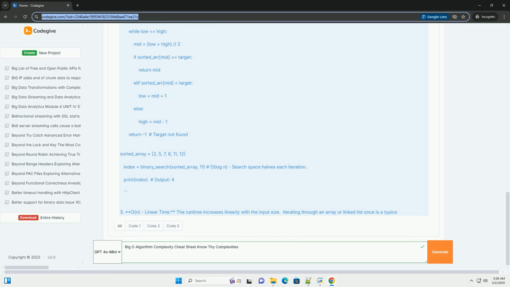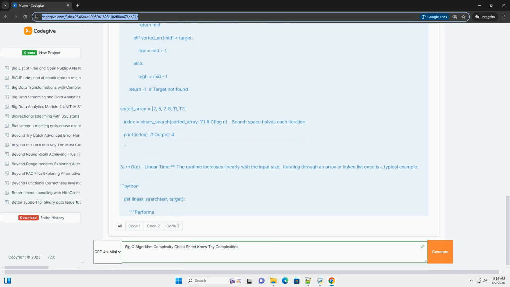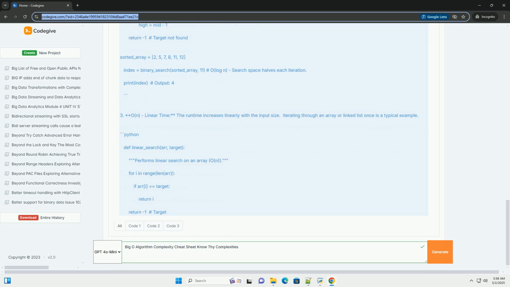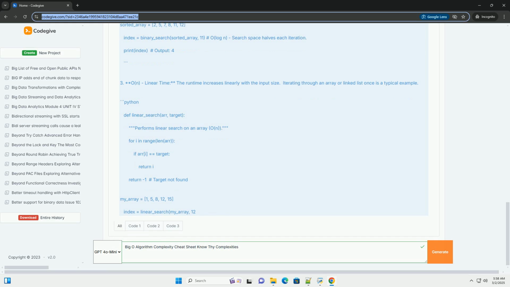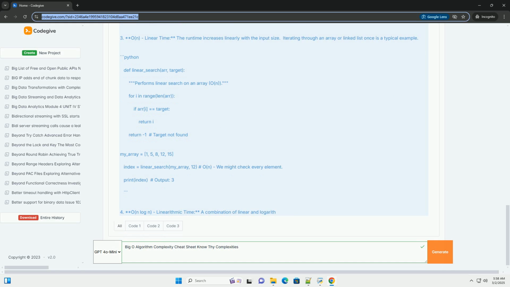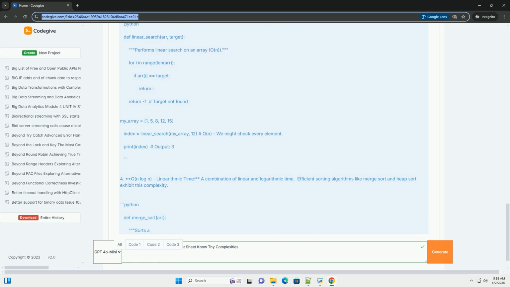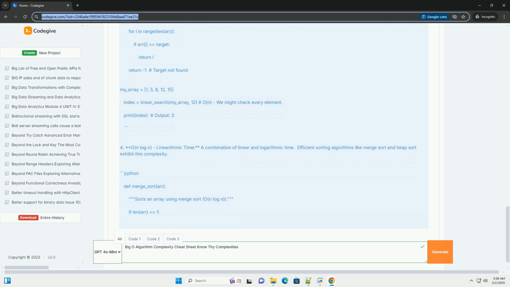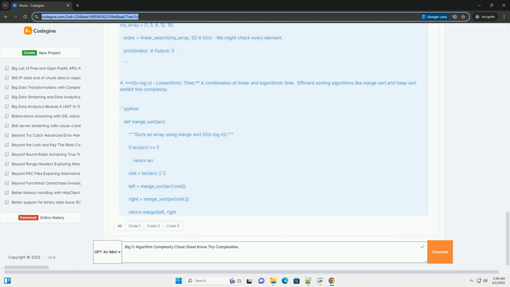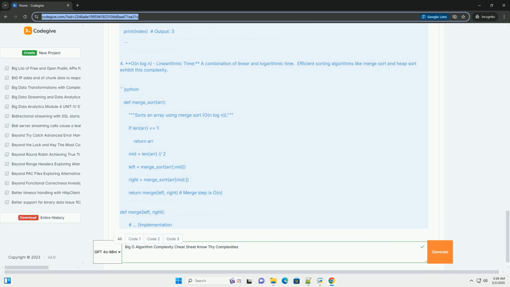For example, an algorithm with O(n²) will generally be slower than one with O(n log n) for large input sizes, even if the O(n²) algorithm might be faster for very small inputs. Common Big O complexities. We'll examine several key complexities, arranged roughly in ascending order of inefficiency.